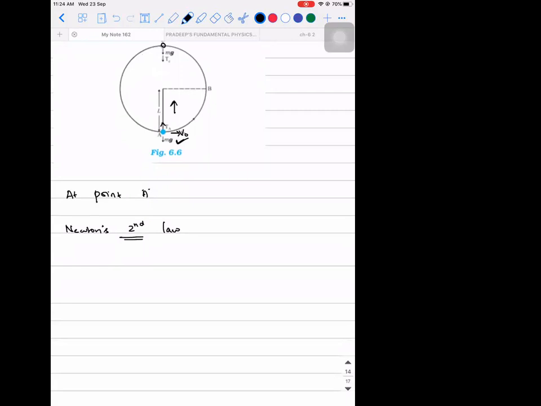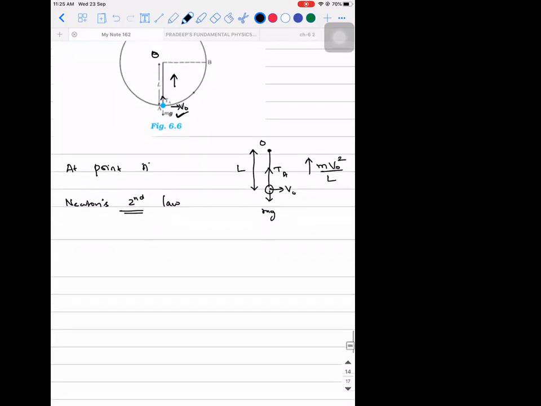So if I draw a free body diagram at point A, tension at point A is upwards, mg is downwards, and velocity is in this direction. So what will be the value of the centripetal force that is acting towards the center? This is the center point O. It will be m into v naught square divided by, what is the radius, guys? L. It is the length of the string itself.